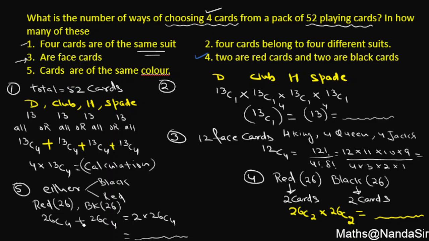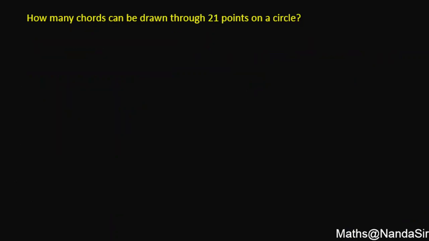Okay, I am pretty sure you can do the calculation of these questions very easily. And let's see the next question.